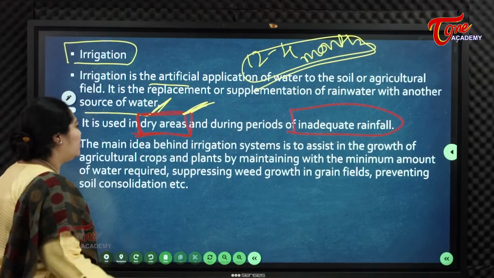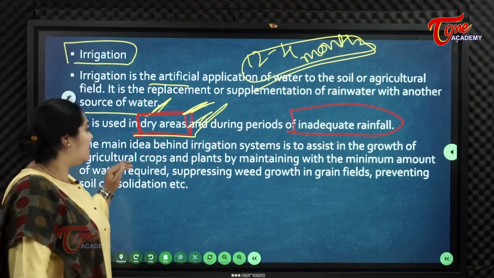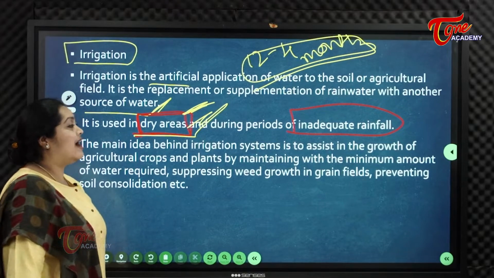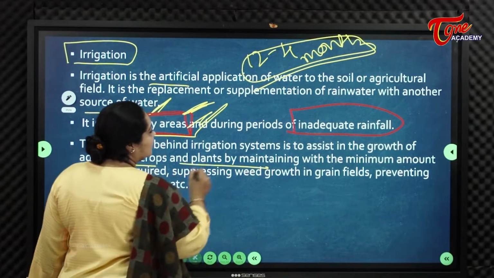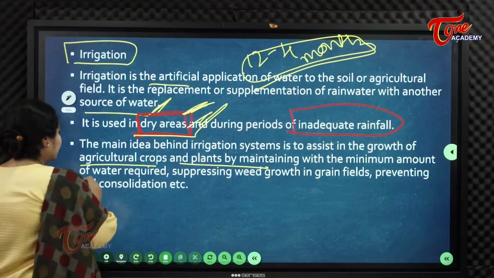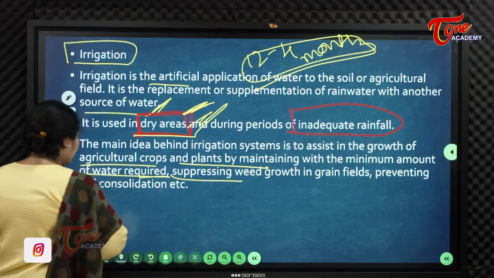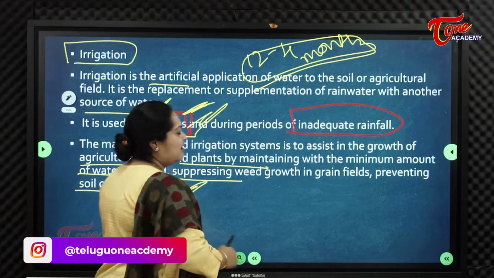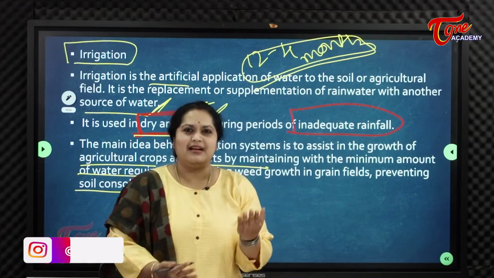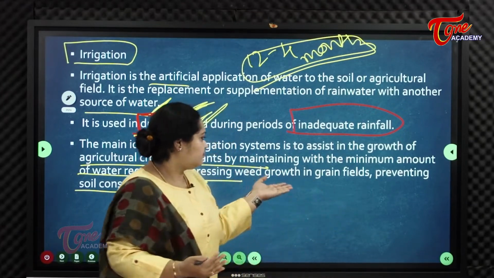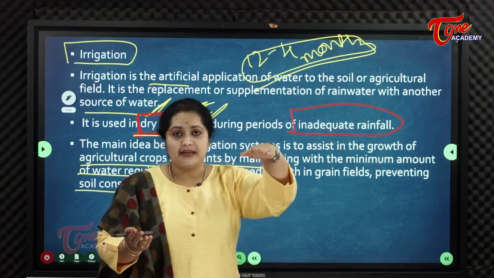What is the main idea behind irrigation? The main idea behind an irrigation system is to assist the growth of agricultural crops and plants by maintaining the minimum amount of water required, suppressing weed growth in grain fields, preventing soil consolidation, etc. The simple reason is to provide the minimum amount of water that the particular crop needs.